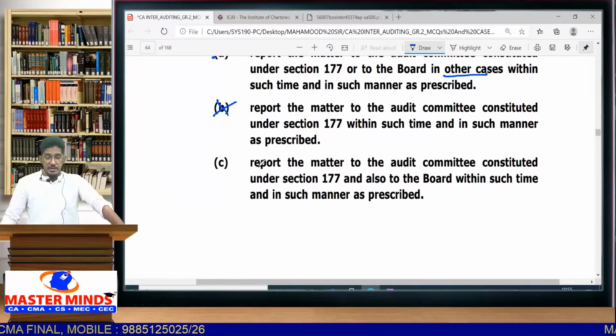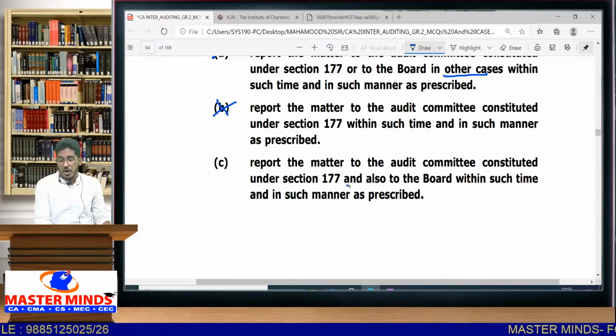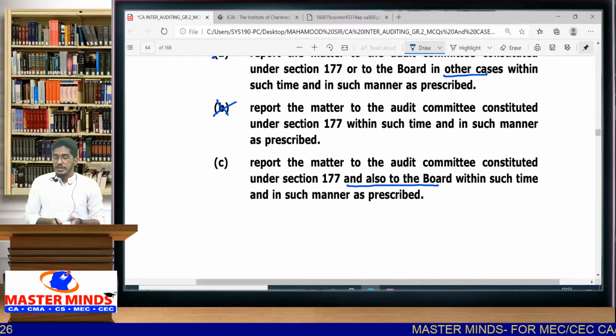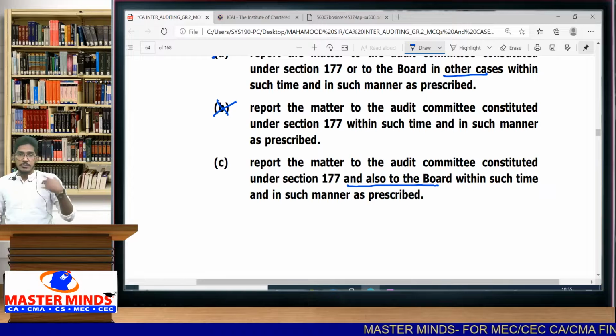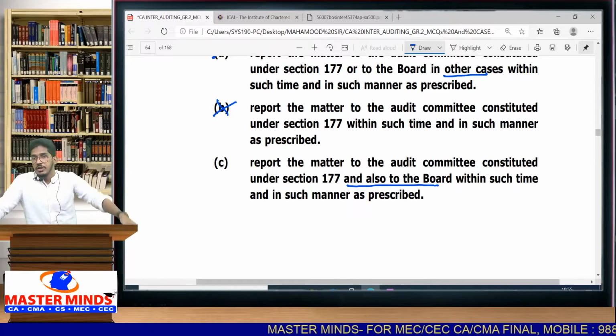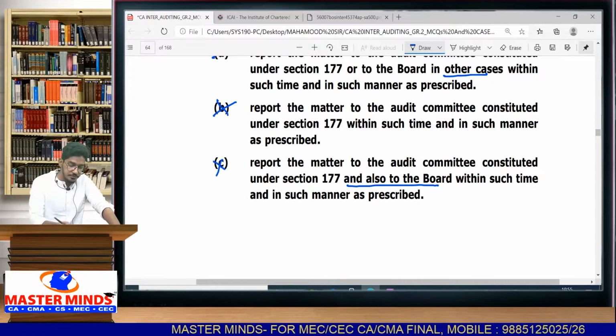C, report the matter to audit committee constituted under section 177 and also to the board of directors. No, not "and also", "or". If audit committee is there, section 177, communicate to audit committee. If audit committee is not there, then communicate to the board of directors. Not both. Both are not required. So C option is also wrong.